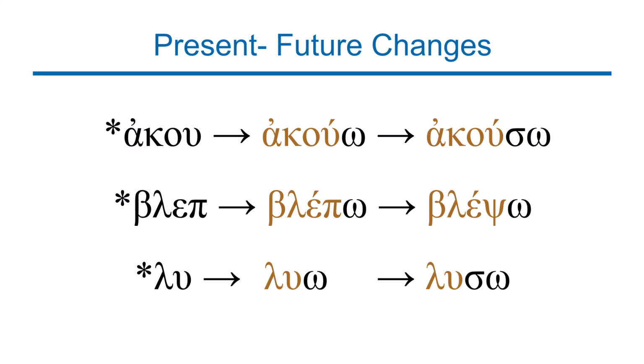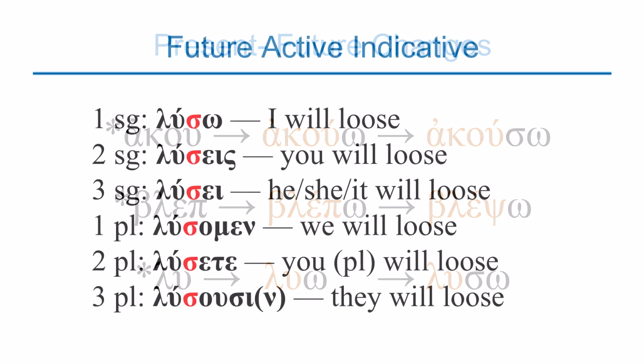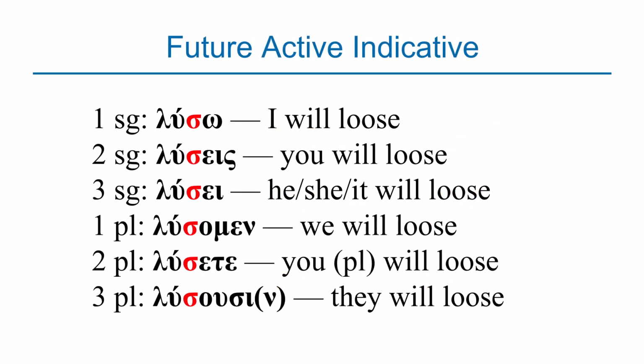Let's look at the paradigm for the future tense, the paradigm for the future active indicative, so that we can see clearly what we're saying here. So here is the paradigm for the future active indicative using the word luo. Luo, which means I loose. As we said, you get the stem. The stem is maintained, and you can see there the stem is lu, which is maintained throughout. But we say to create the future tense, you get the stem and attach sigma, the one that has been highlighted there, to the stem.